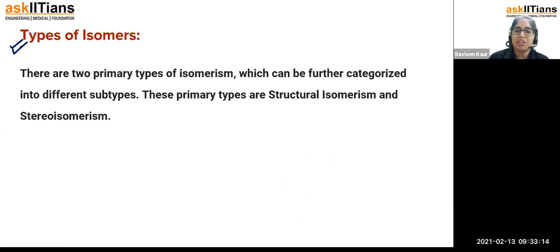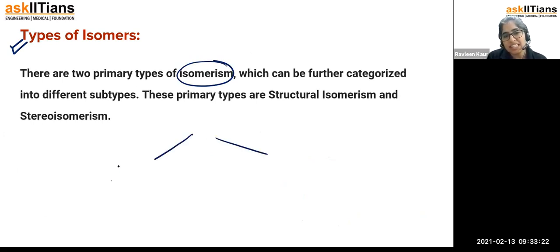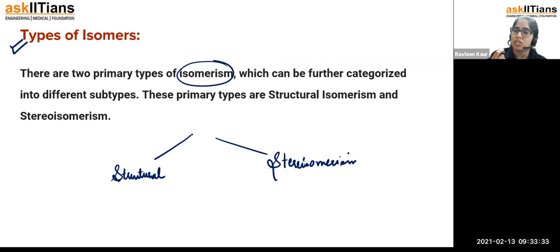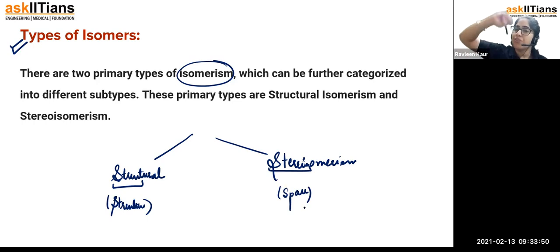So we can understand from here that there are two primary types of isomerism. Isomerism is of two types. The first one is structural isomerism, and another one is stereoisomerism. Structural isomerism, as the name suggests, means there is going to be a difference in the structure and the chemical formula is going to be the same. So you can pick the word structure from here. And stereo here we call in terms of space, right? Whenever there is a difference in the orientation, that is called stereoisomerism.